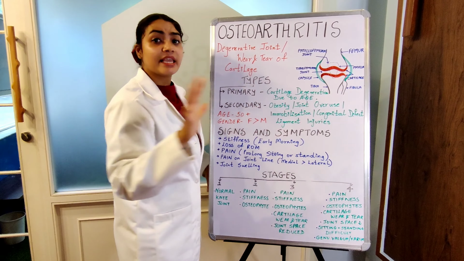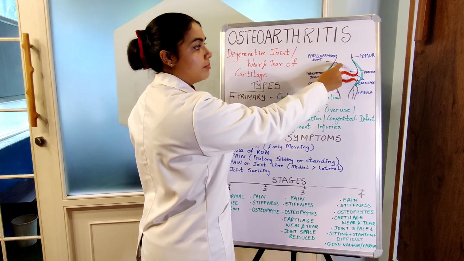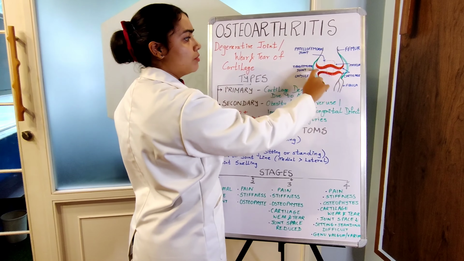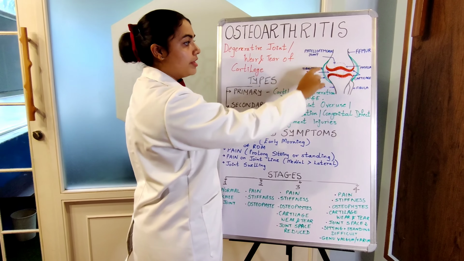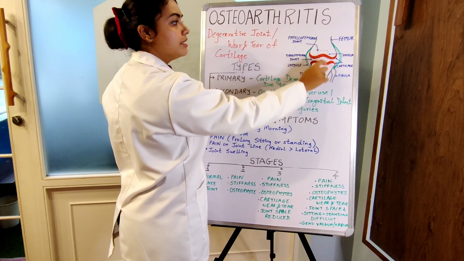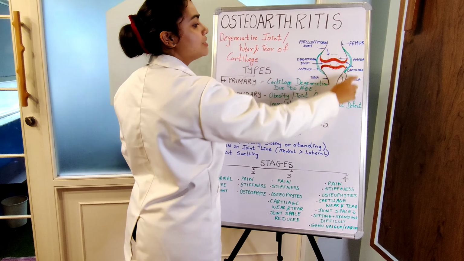I'm going to give you a basic anatomy of what the knee joint is made up of. So this is your femur bone, that is your thigh bone here. This is the tibia bone, you can call it your shin bone, okay? Between these two bones is something called cartilage, that is in red. The green is the capsule. In dotted is the patella bone, the one that is on top, the floating bone, okay? This is your knee joint.